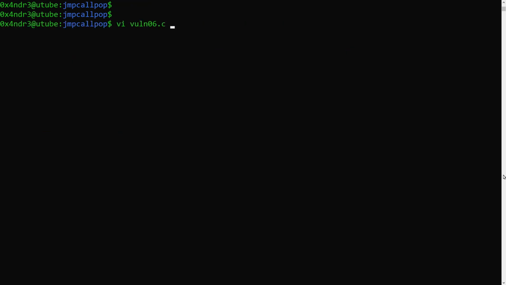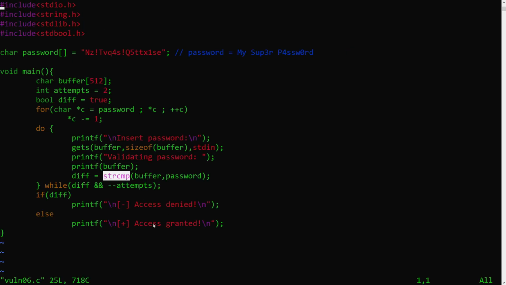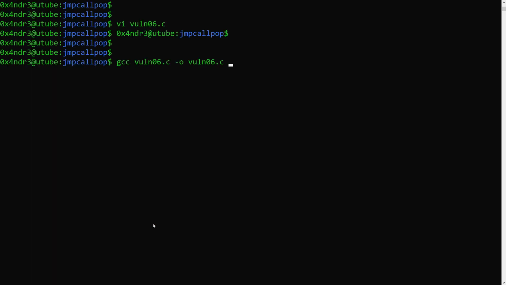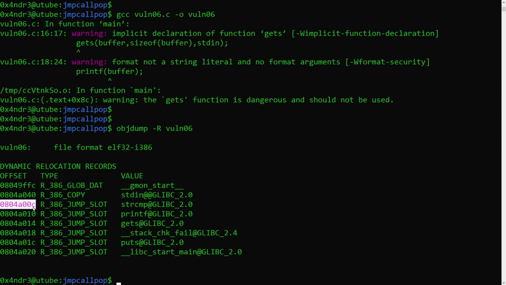If you look at the source code, right after the vulnerable printf, we have the string compare. Given the default GCC non-position independent option in this Ubuntu 16 32-bit system, I can predict where to write to, which would be this address. Now I want to write the address of system there, so I can execute the /bin/sh shell. But I have 2 problems. One, we want this to work with ASLR enabled, which means we don't actually know where the address of the system libc function will be. And 2, it has to receive the sh string as a parameter in order to work and give me that shell.